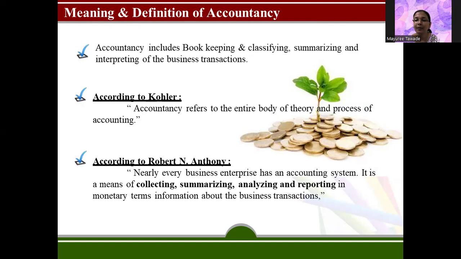Then summarizing. Summarizing means creating the statements out of all these classifications, and the classification is particularly done with the help of the ledger. So after the ledger, we prepare the trading and profit and loss account and the balance sheet, that is summarizing the financial statements, and then interpreting of the business transactions. Once you make the balance sheet, it is the document which is disclosed to the general public, and the interpretation of that particular balance sheet is also of utmost importance.